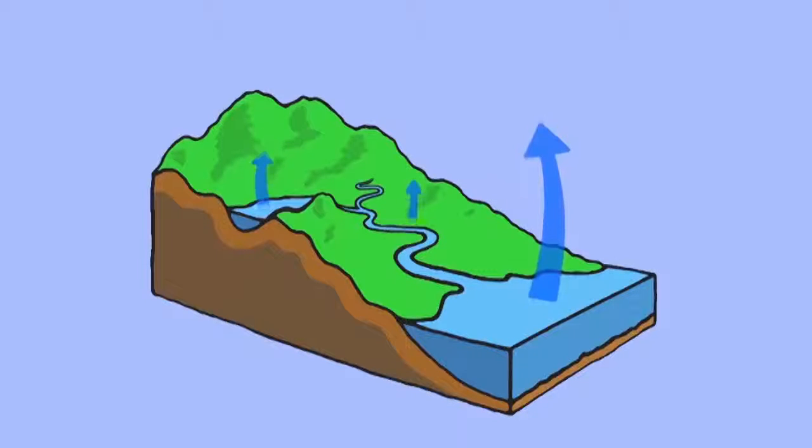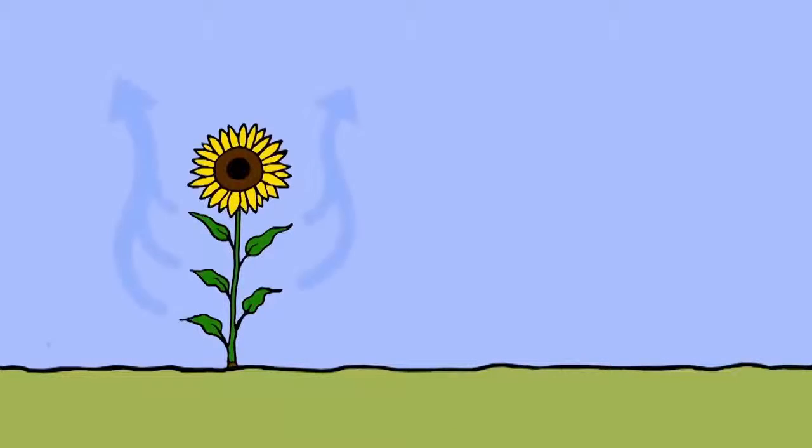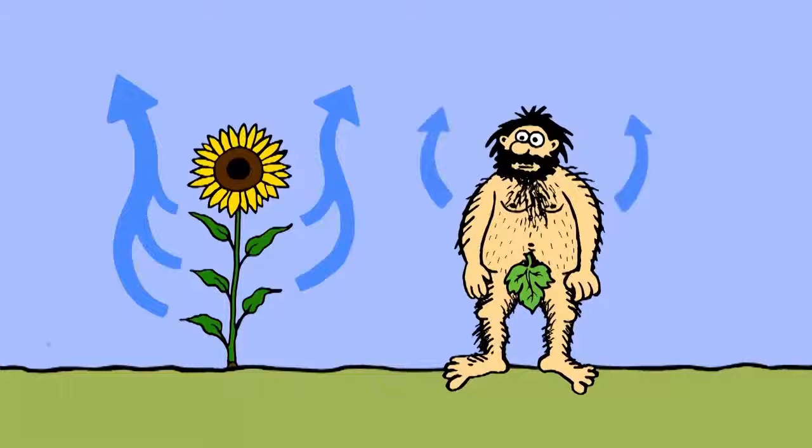The water is turned into a vapour and goes into the air. An unusual source of water comes from plants. Plants transpire. Essentially, this means they lose water from their leaves. Similarly, animals sweat or perspire. All of these processes cause water to evaporate.